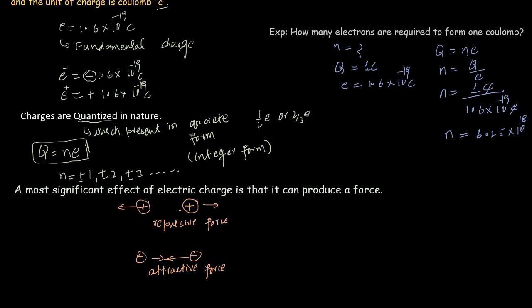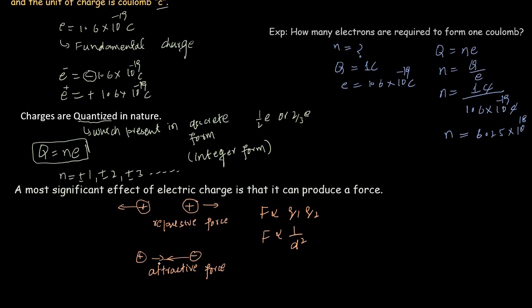Now to find the force of attraction or repulsion between two charged particles, Coulomb defined a law called Coulomb's Law, which states that the force of attraction or repulsion between any two electric charges is directly proportional to the product of these two charges and inversely related to the square of the distance between them.